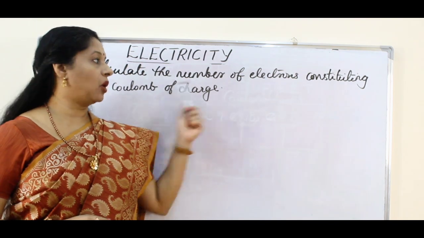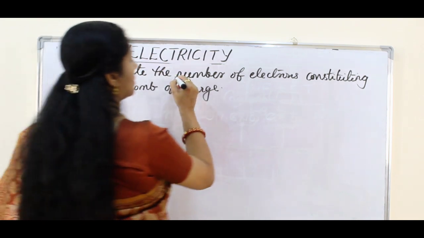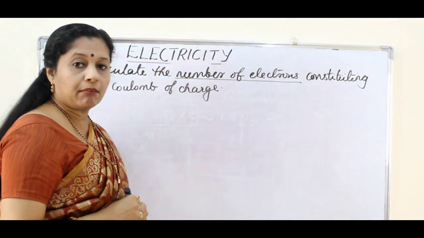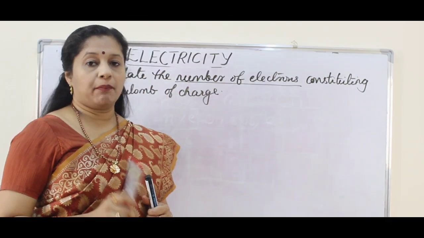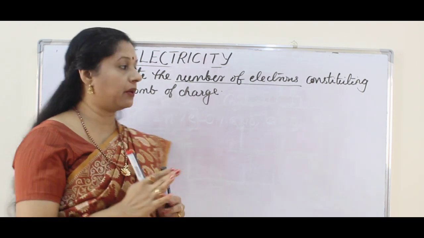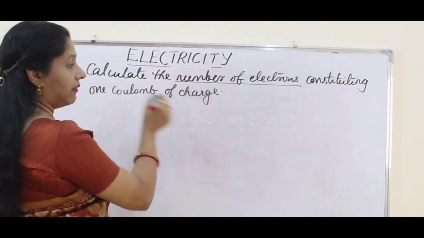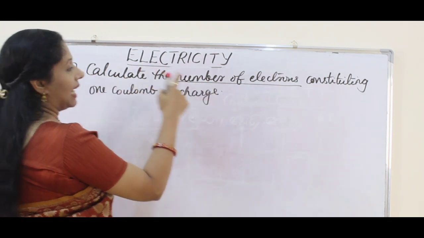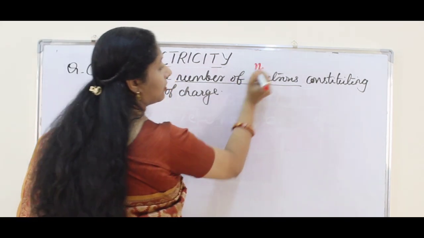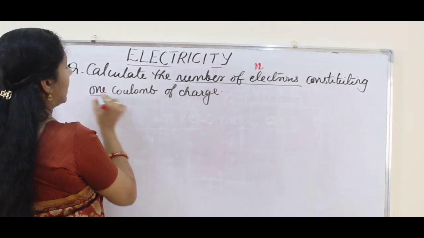Now we will see a problem related to this concept. Calculate the number of electrons. So what are we supposed to calculate? The number of electrons. Whenever you get a problem, you have to first read the question thoroughly. The first time you read. The second time when you are reading, you can write or note down what is given and what is to be found out. So the number of electrons, the symbol is N. That is what we have to calculate, constituting 1 coulomb of charge.